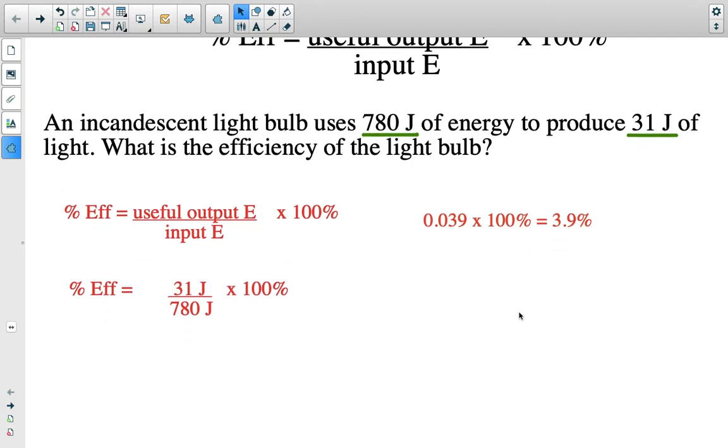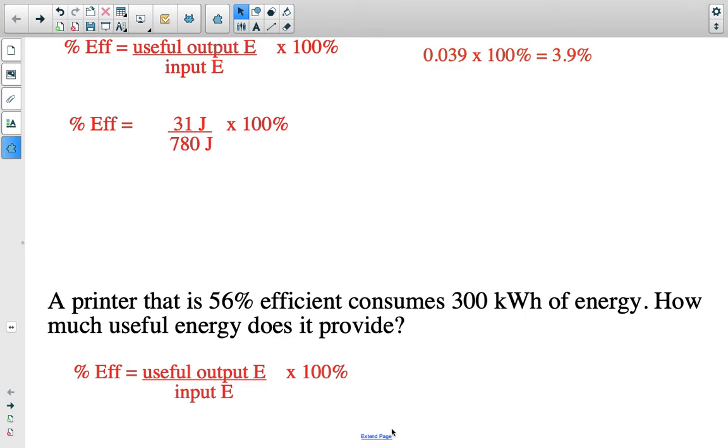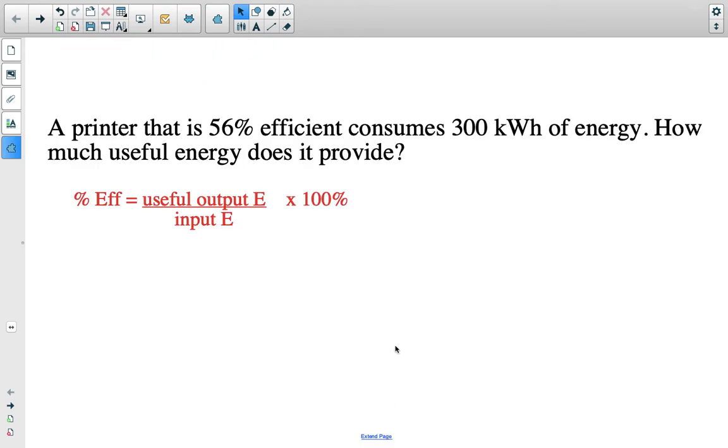You will have some more complex questions. A printer that is 56% efficient. Now I have the efficiency percentage. So it's 56% efficient, consumes 300 kilowatts of energy. How much useful energy did it provide? So I want to find the useful energy that it could provide.